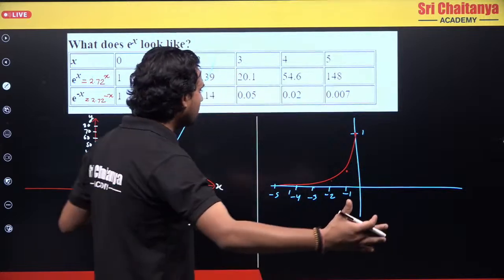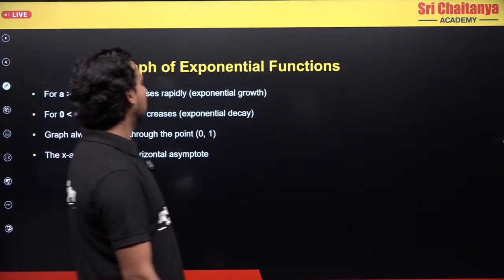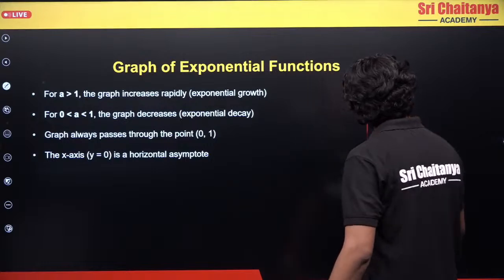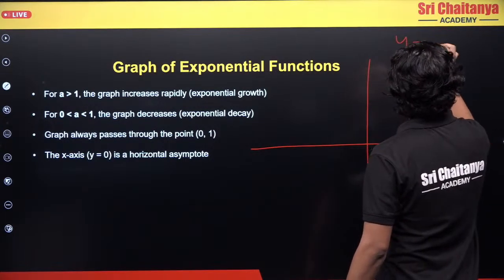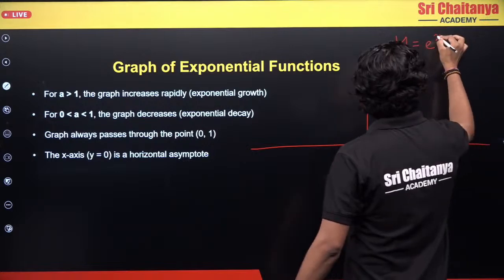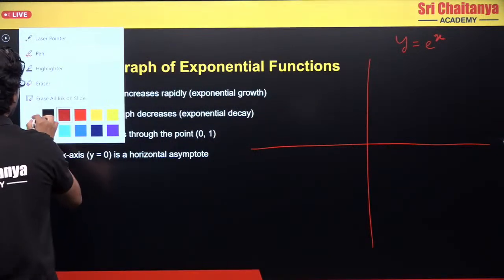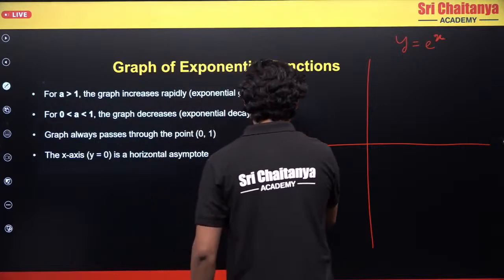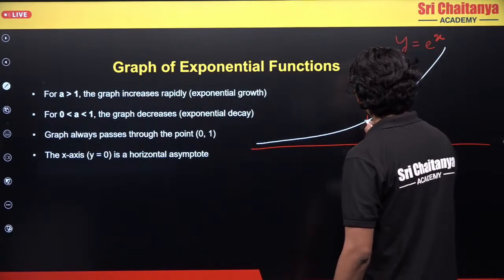Now when I combine both the graphs, what type of graph will I have? I will have something like this. The graph for y equals e raised to the power x is something like this. What is this value? This is 1.